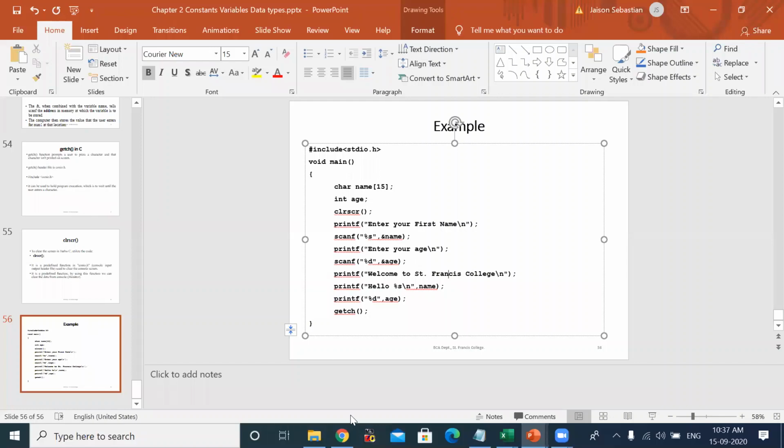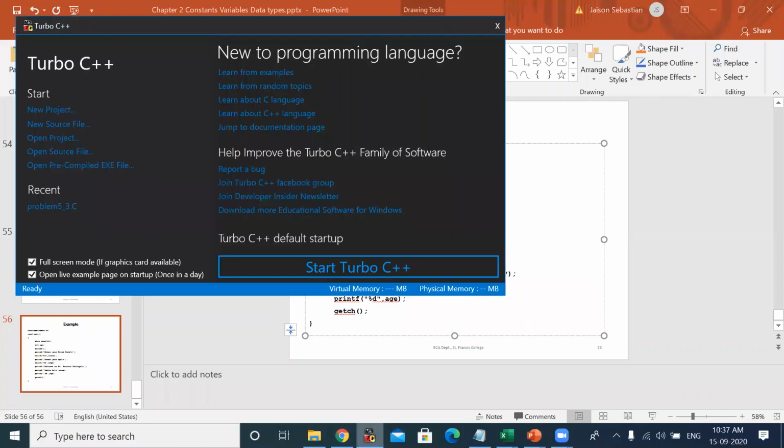As I told before, when you want to execute any program, you have to take Turbo C, click on the icon, and either place it as a shortcut on the taskbar or open it from there. This program, everybody should execute and send me the screenshot privately, or take a picture with your mobile phone.